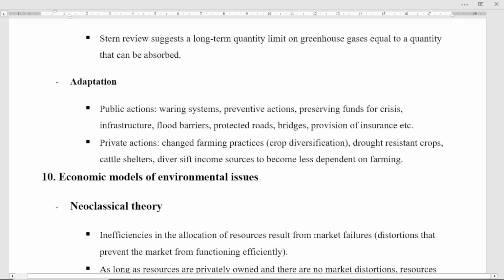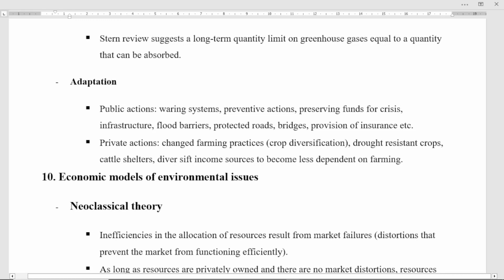So for adaptation, maybe public action, maybe warning system, preventive action, maybe preserving funds for crisis, infrastructures, maybe flood barriers, protected roads, bridges, and provision of insurance. It may be used, right? And also in the private sector, we can take some actions.